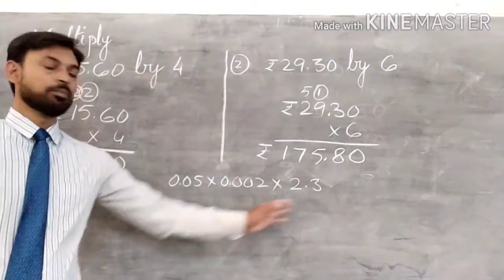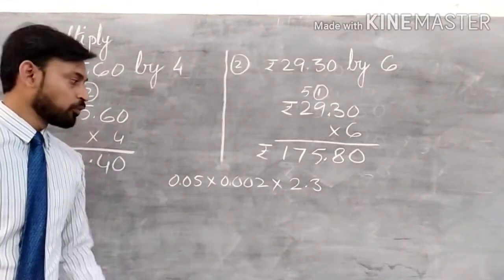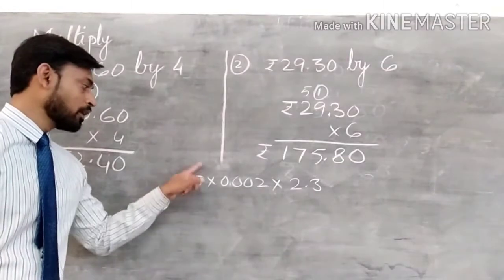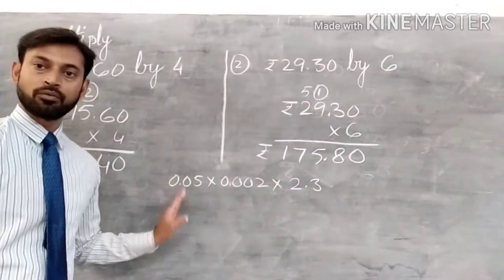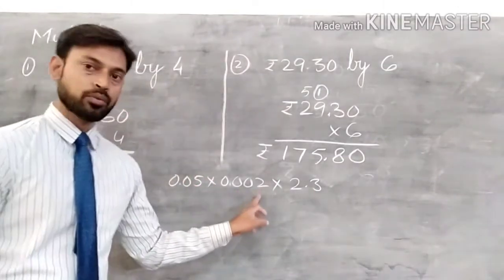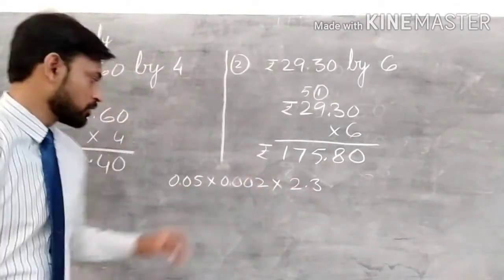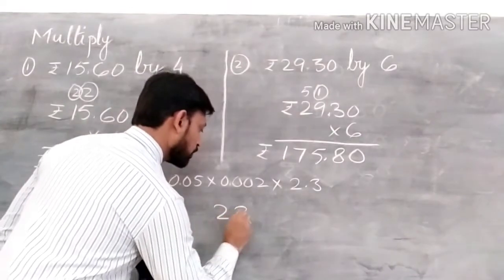See, this much big number is there. So what you have to do, just without decimal, what number is coming out? 5 here 2. So 5 2s are 10. 10 into 23, 230. See, 230.